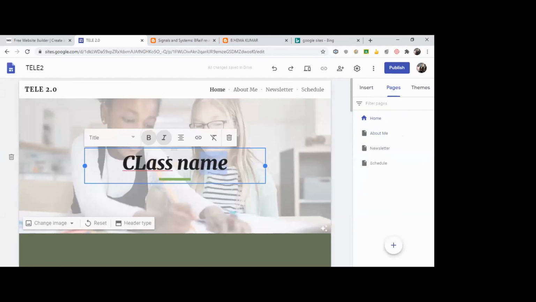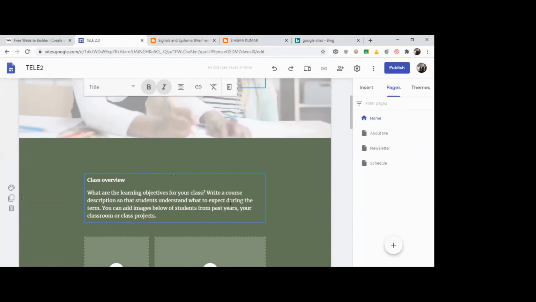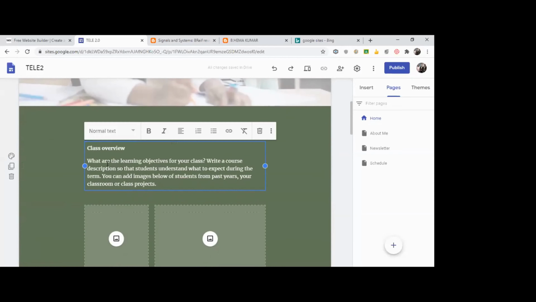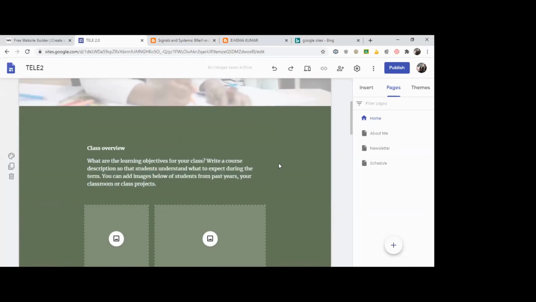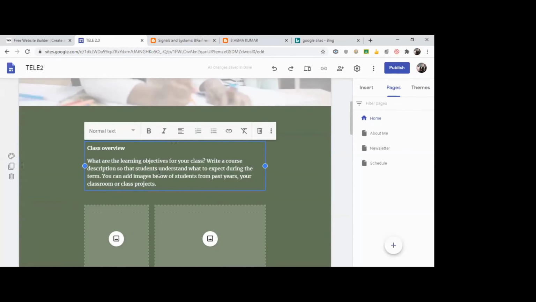So this is a class I'm creating for Google Classroom. I'm explaining about, say, website creation. I can just give website creation. This is a class about website creation. Can give an overview of the class. Okay. So here, as simple, nothing I'm doing. I'm just clicking on it, selecting the region I want to change, and I just start typing.